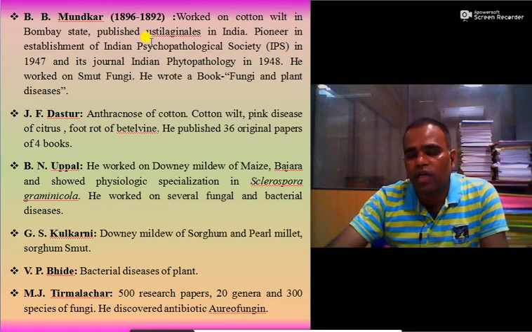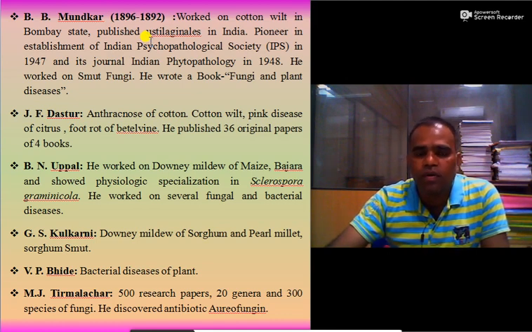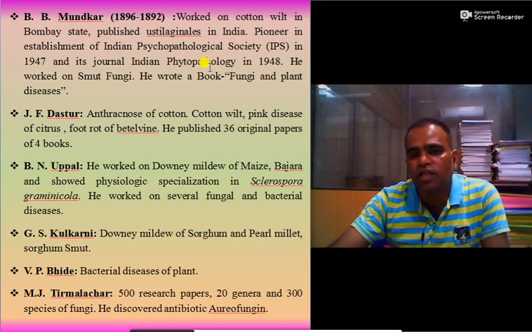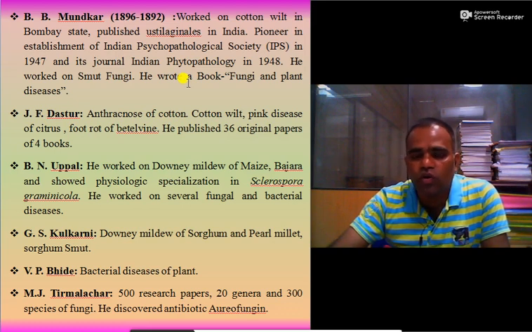He was a pioneer in establishing the Indian Phytopathological Society in 1947 and its journal Indian Phytopathology in 1948. He worked on smut fungi, and he also wrote a book, Fungi and Plant Diseases.